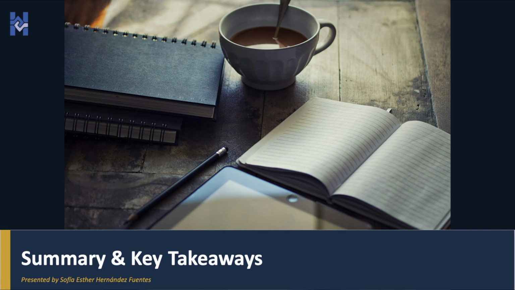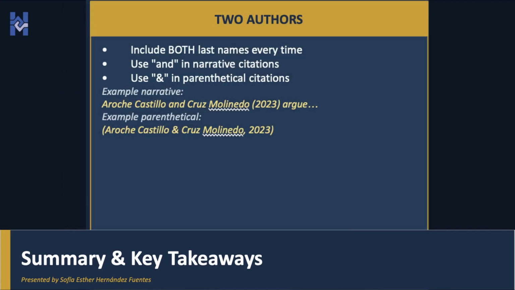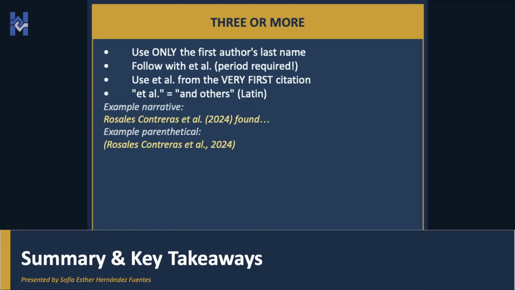For 2 authors, always include both last names, use "and" in narrative citations, and use the ampersand in parenthetical citations. For 3 or more authors, use only the first author's last name, followed by "et al." from the very first citation. This rule helps a reader identify our sources clearly and consistently.